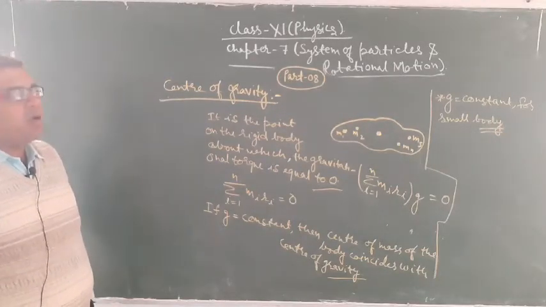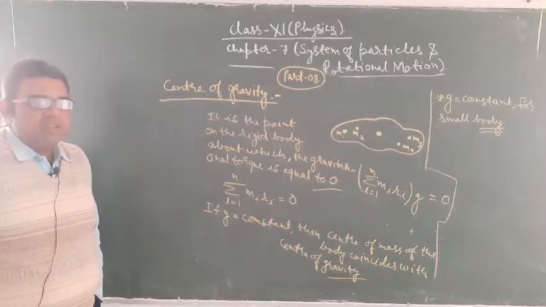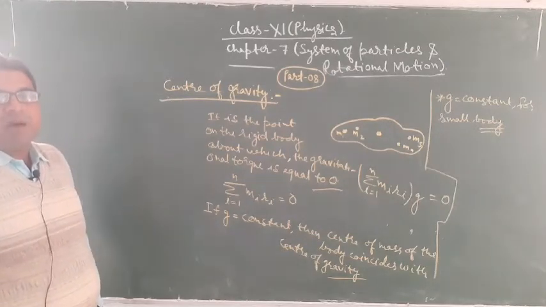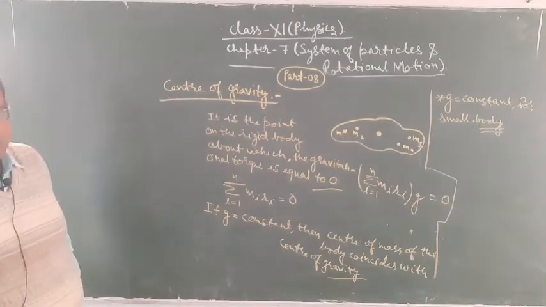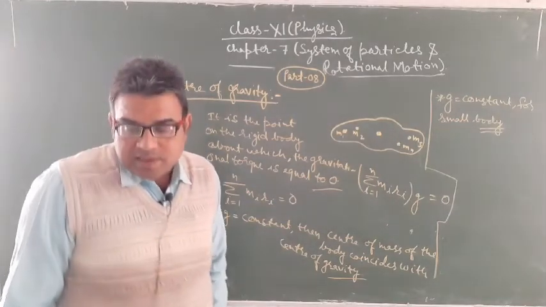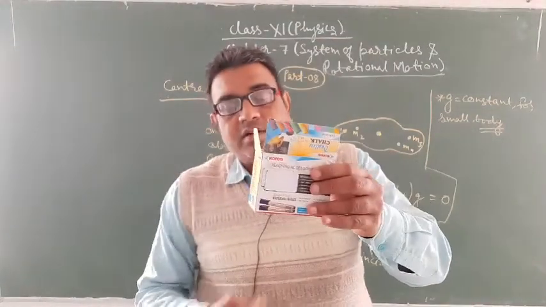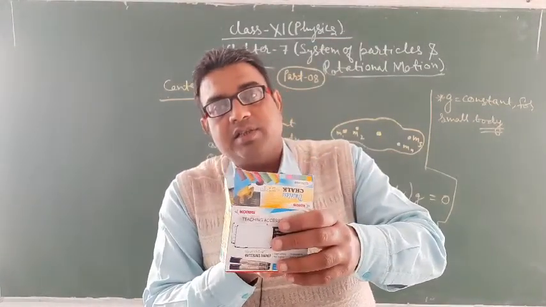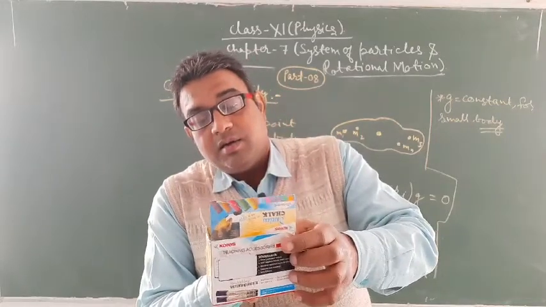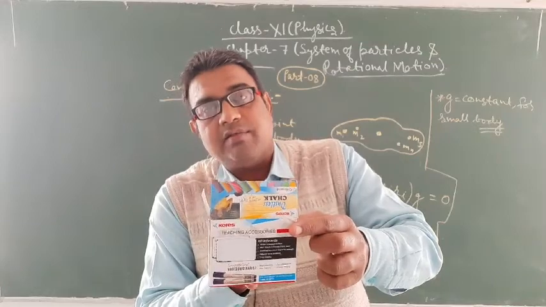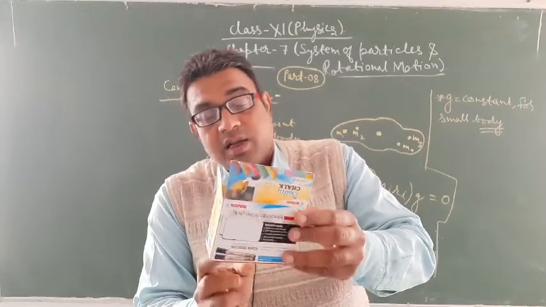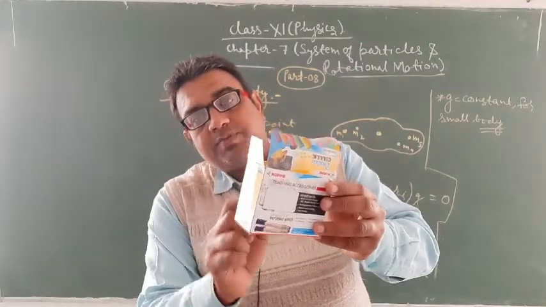But for a bigger body where g is varying in each and every part of the body, in that case the center of mass does not coincide with the center of gravity. Suppose the center of gravity is a point where the gravitational torque acting is the combination of various masses.